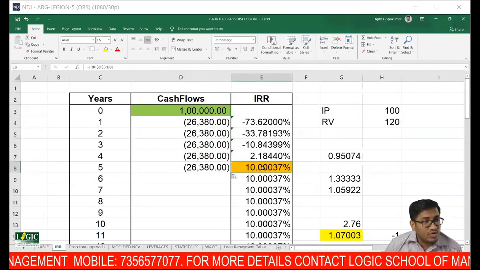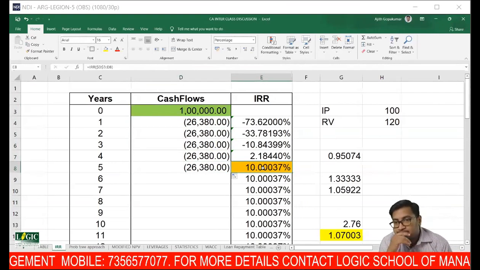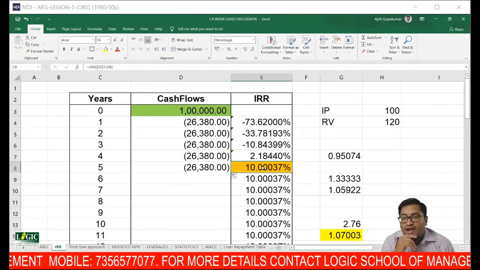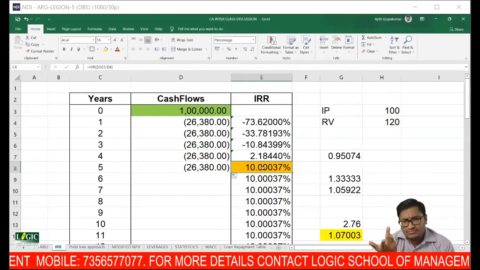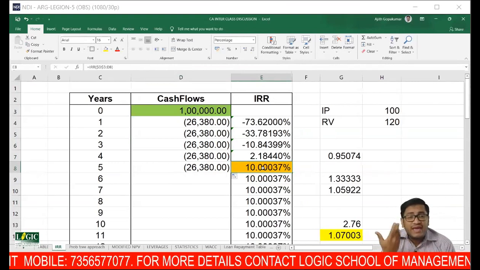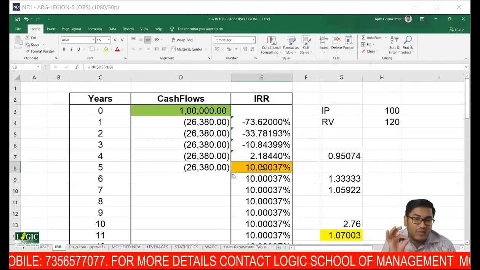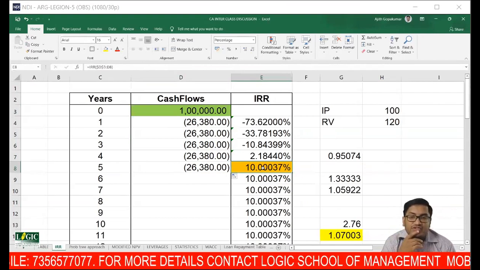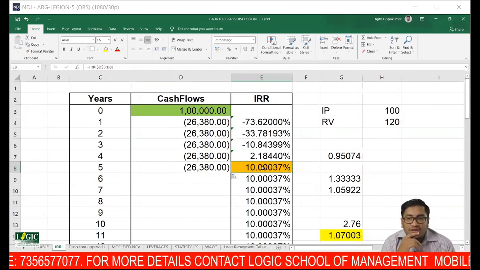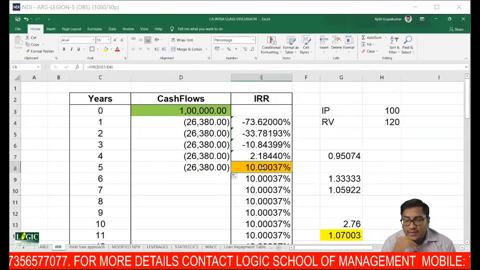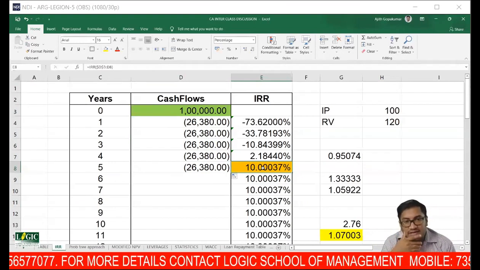So can you tell me what is your IRR? Can anyone tell me why IRR is exactly same as 10%?